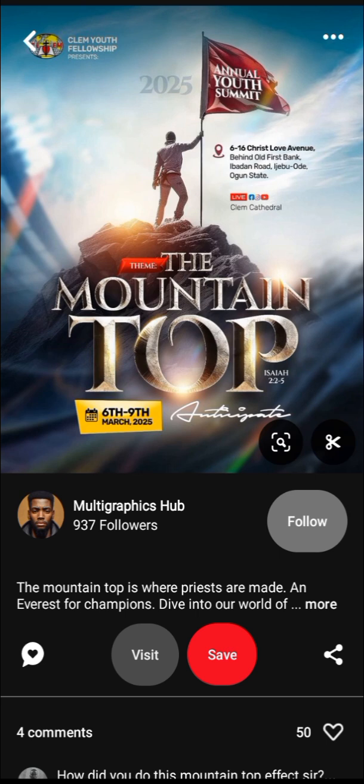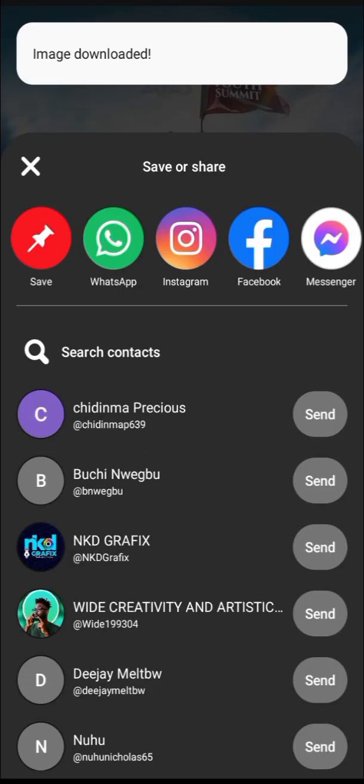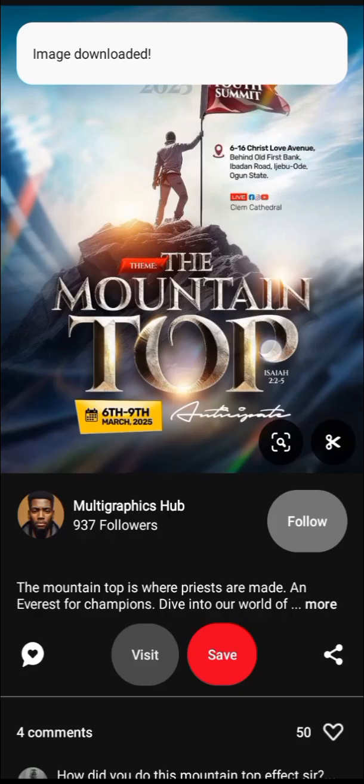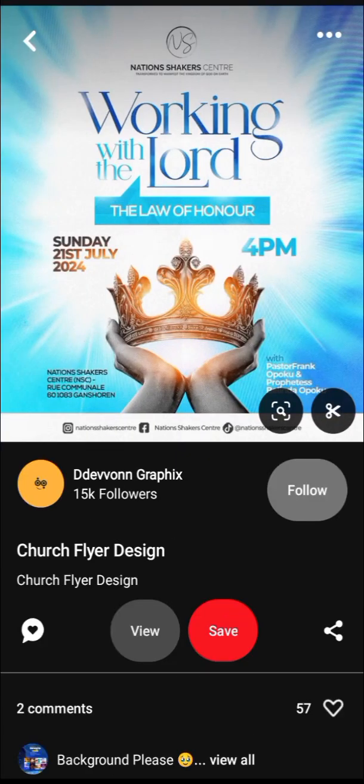This particular flyer is very nice. This is the guy that did the design. I love it. So what I'll do is click on these three dots and then click on download image, and that is it. Let's look for another. This is also nice. This is also nice. I love this, working with the Lord.